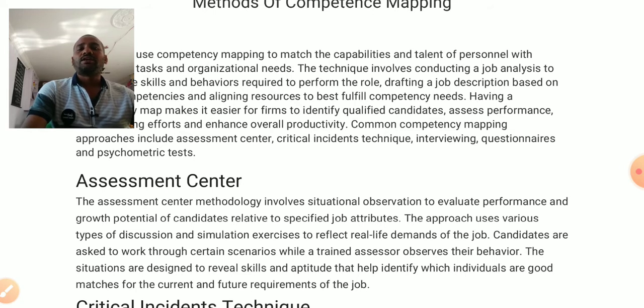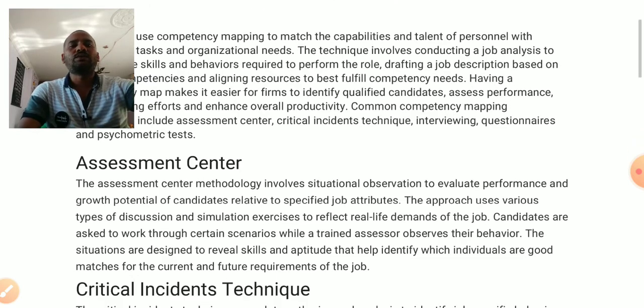So an assessment center is required to observe and assess or evaluate people's behavior, their relevant skills, and also their attitude, which is very much required by the organization and all the managers in the organization to fulfill the organizational goals.